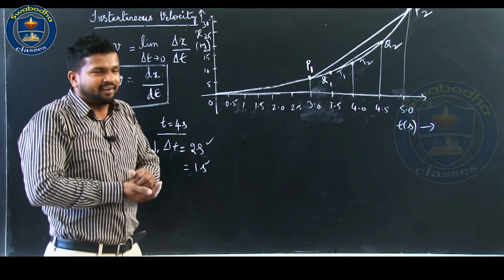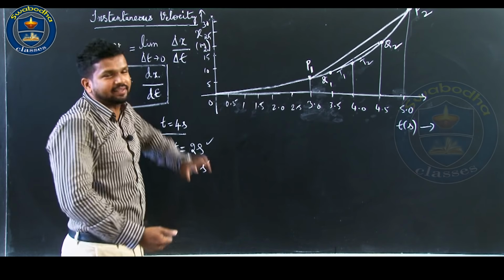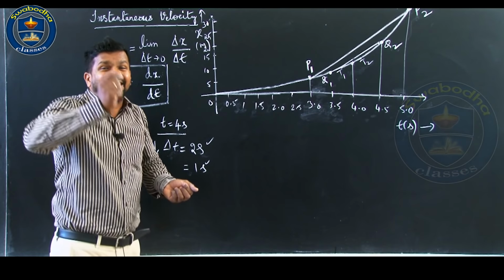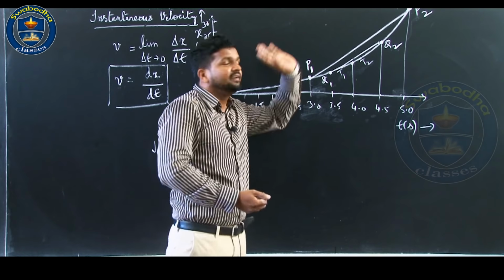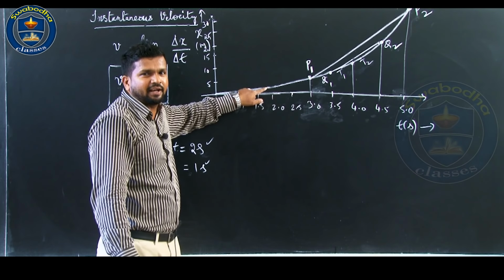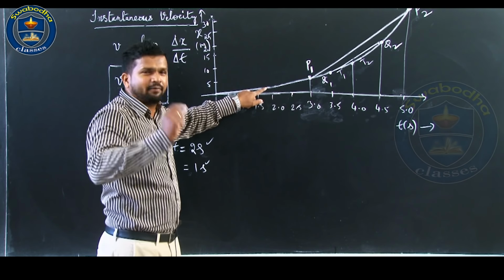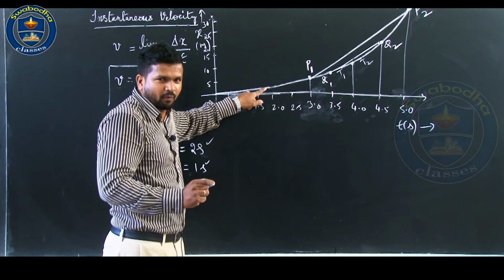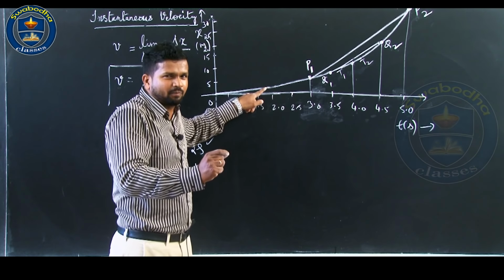So, this is how we calculate the instantaneous velocity at any point in the entire situation. If you want the instantaneous velocity at this point, what you have to do? You have to draw a tangent at this point, then take the slope of the tangent.